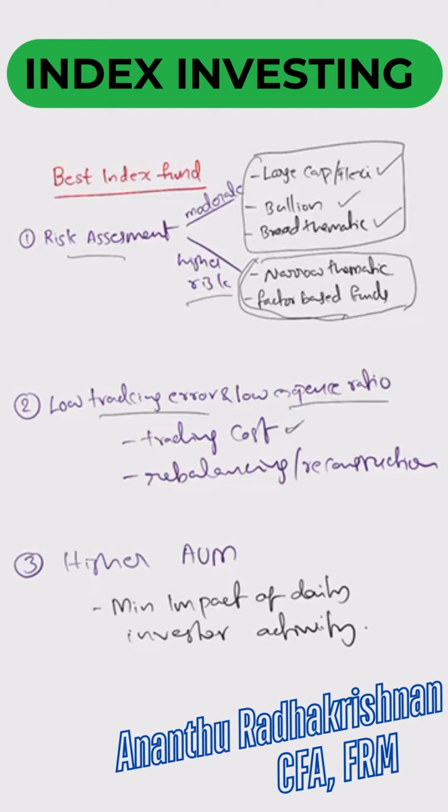So the third is higher AUM. Why I focus on having a higher AUM fund is that the impact of any daily activity of investors, such as redemption or any investment into this fund, will be very low. So that can actually impact your expense, in turn impact your expense ratio. So this should be minimal to get the best return.